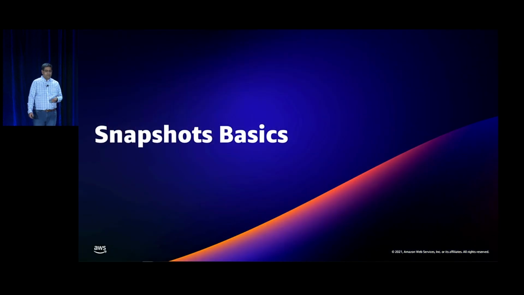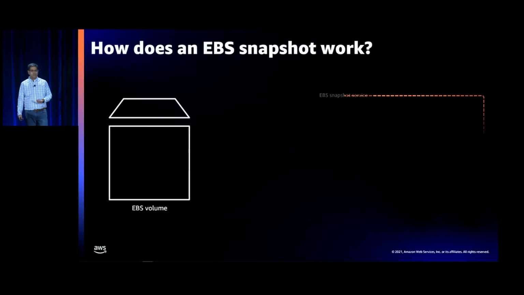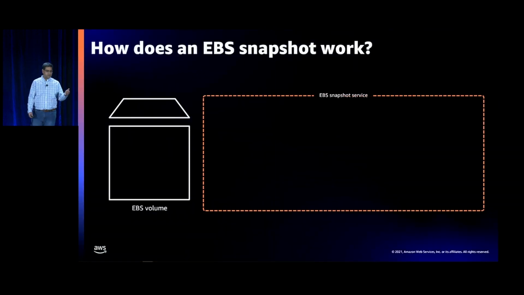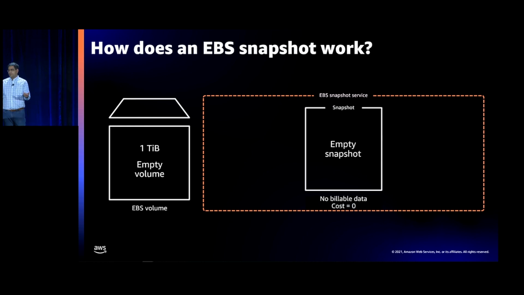All right, let's dive into the basics. I said snapshots are incremental. So how does a snapshot work? Imagine you have an EBS volume, say it's a completely empty EBS volume. Nothing's written to it. If you now take a snapshot, it's an empty snapshot. And you have no billable data, and essentially the cost in that scenario is zero.